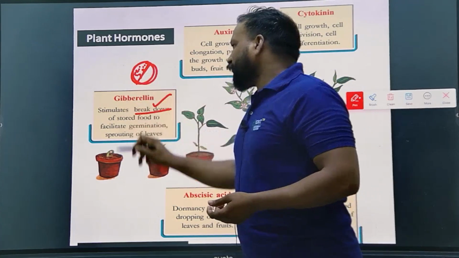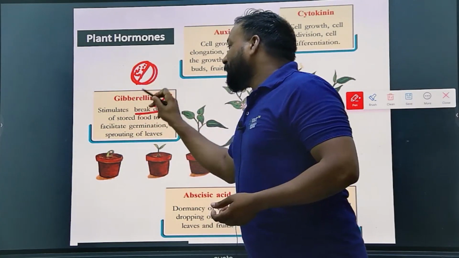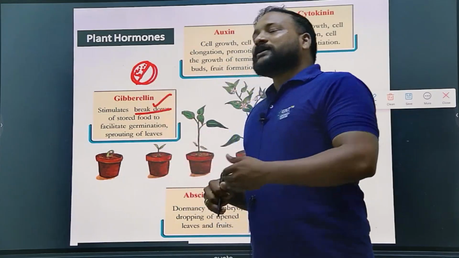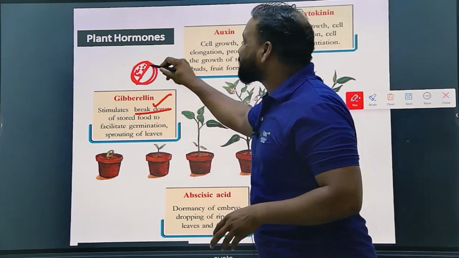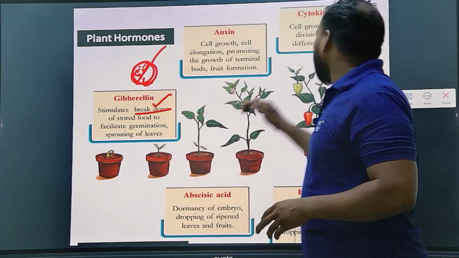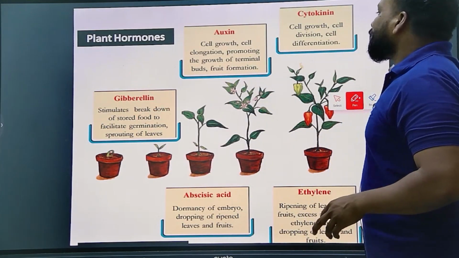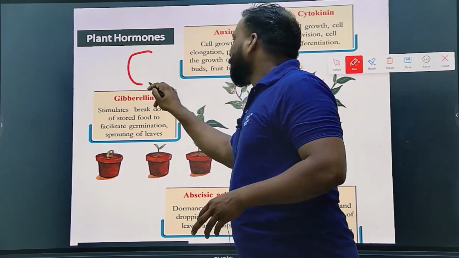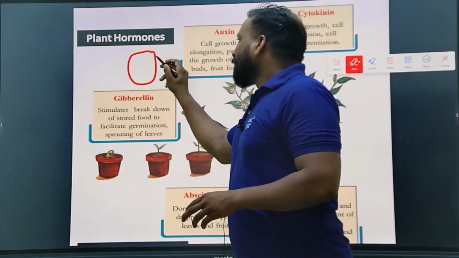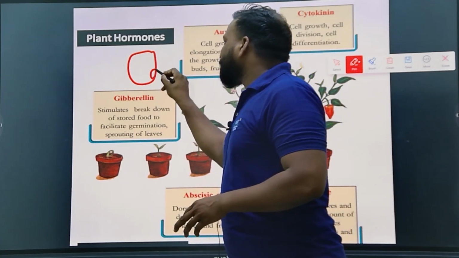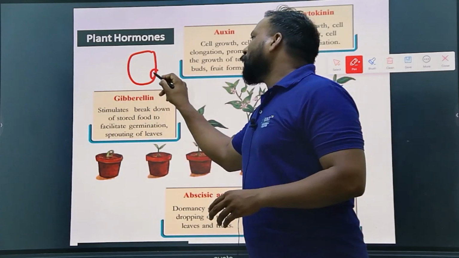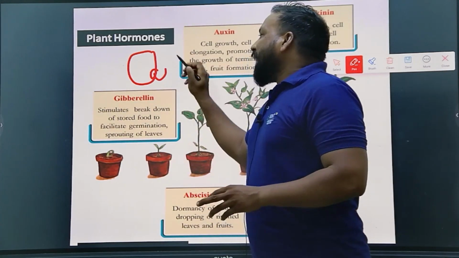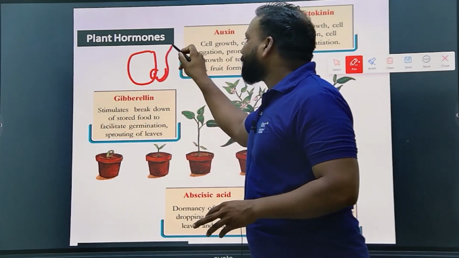The stored food will be utilized to develop a seedling through a hilum. In general, every seed contains an opening called the hilum, and from this hilum we are going to get the seedlings.